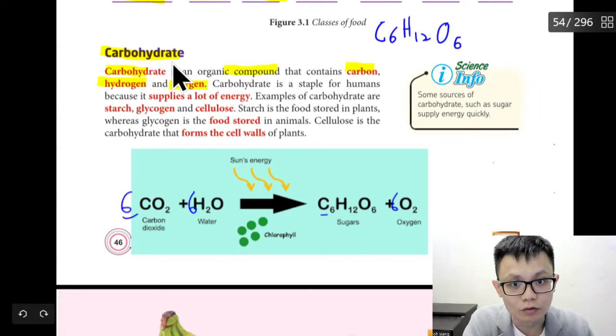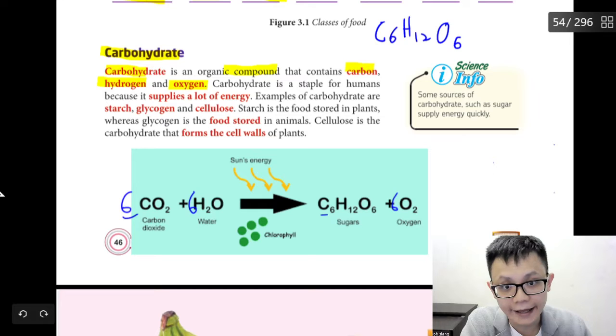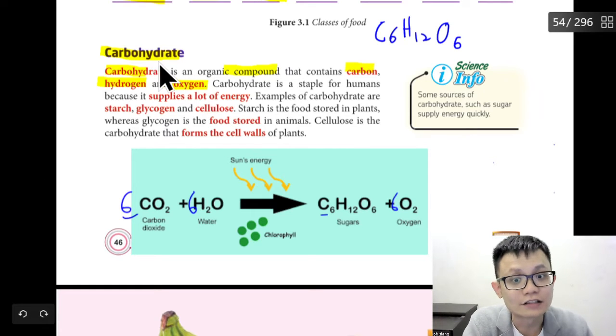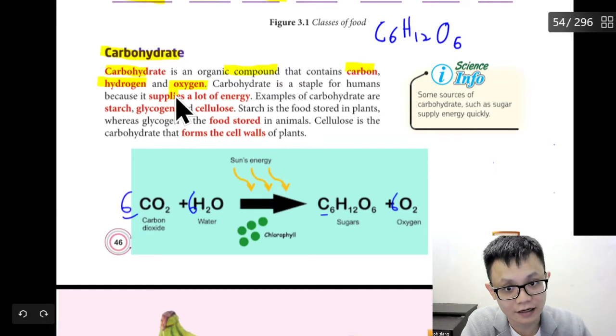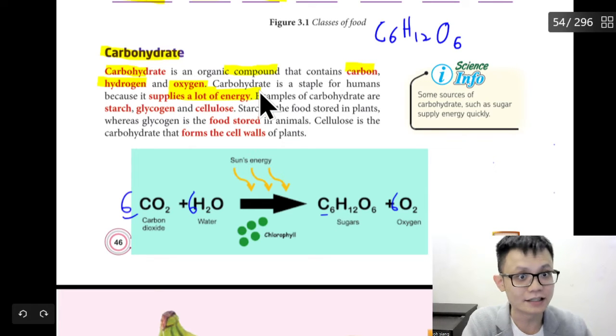So this one you need to know. And what is the function of carbohydrate? To supply a lot of energy. To supply energy, this is the function of carbohydrate.